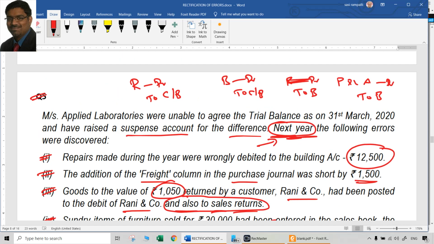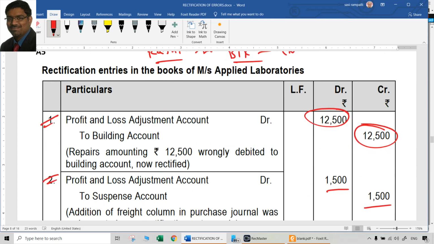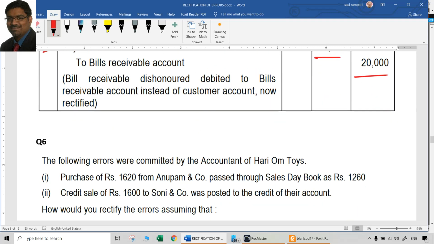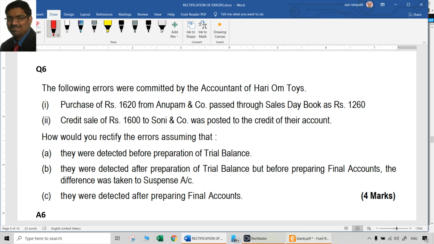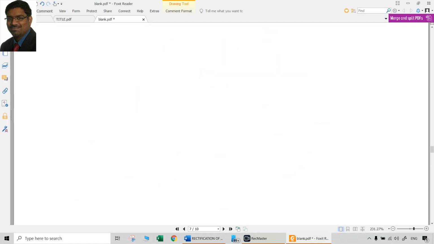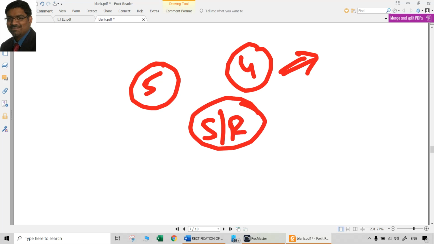A 5 marks question was asked like this. Each entry will give you 1 mark, provided you write the entry perfectly and the narration also perfectly. Don't miss this chapter at all. The advantage of this type of question is, for example, let us say there are 5 entries in this question. Let us say you got 4 correct, 1 wrong. That's okay, still you will get 4 marks. The strike rate for such topics will be very high.